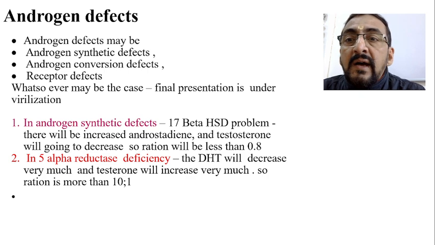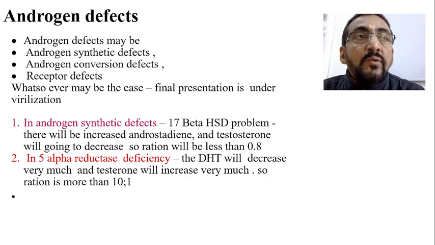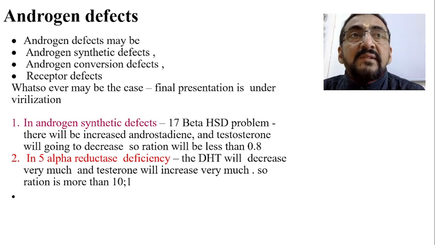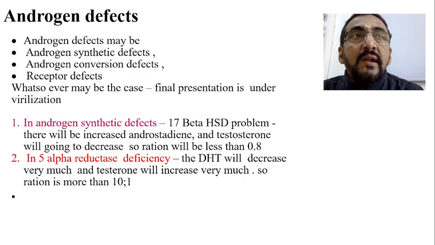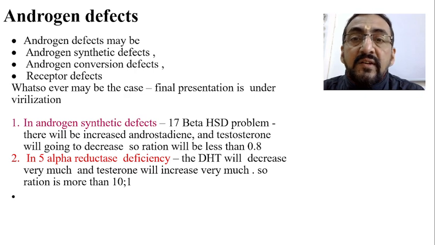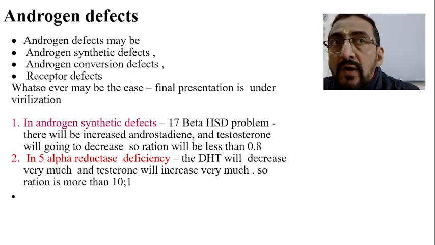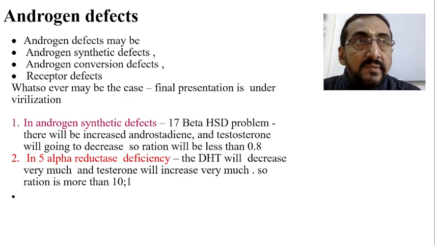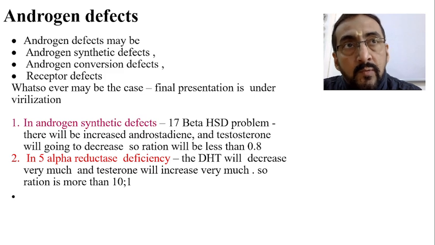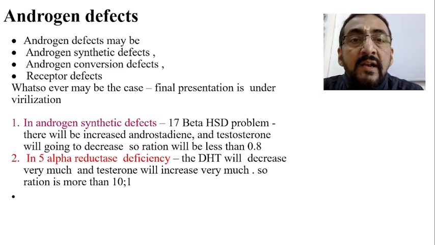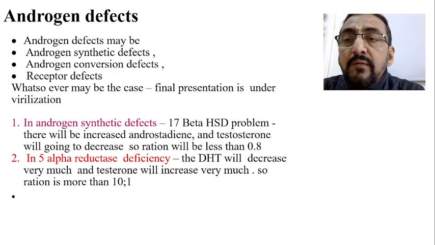And the third one is receptor defects. That means androgen receptors are not proper. That means the receptors are not receiving any signals from outside like testosterone and dihydrotestosterone, etc. Whatsoever may be the case, it may be a receptor defect, a conversion defect, or a synthetic defect, the final presentation is always under-virilization.